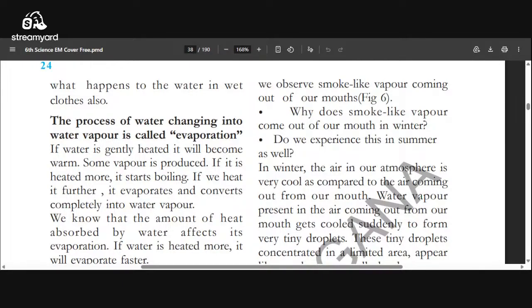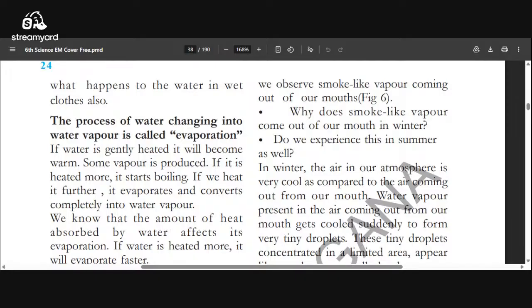In the atmospheric air, it is very cool and small water drops are there. When the hot air contacts the small water drops in the atmospheric air, those water drops convert into water vapor. It appears as a cloud in front of our mouth.